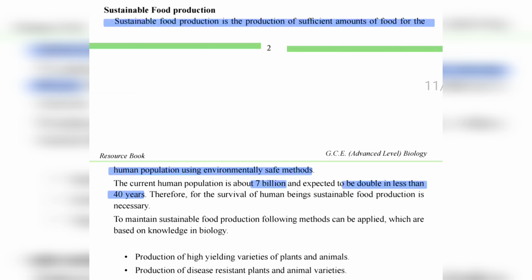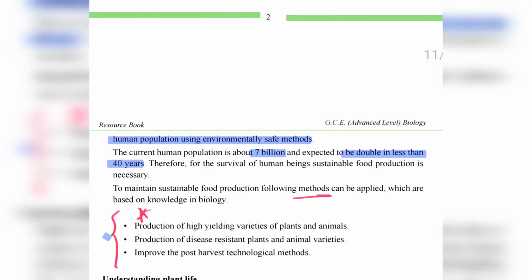Then production of disease resistant plant and animal varieties, and improvement of post harvest technological methods. These three are the methods applied to maintain sustainable food production. You must remember this; it is another key point and you can be questioned here also.